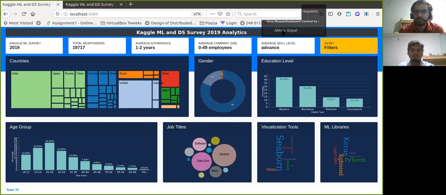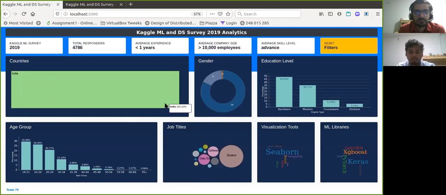Thank you, Udit. Now here, as we can see, there was a huge chunk of Indian respondents that filled in the survey. So it would be great to look into what India had to offer in the whole thing. So let's deep dive into India, which has 0.5% of the total respondents that are present. As we can see here, the overall gender ratio was quite undistributed. There was a high number of male people who had filled the survey, whereas a low number of female people who had filled the survey.